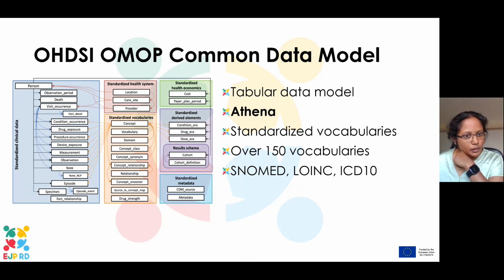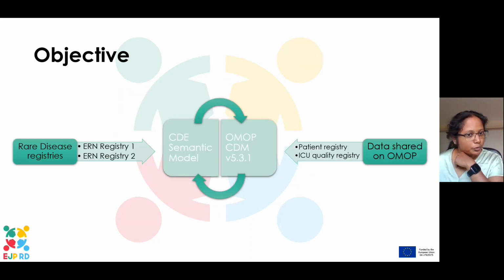And in the work that we've done, we want to link the rare disease registries that use the CDE semantic model to the data that is shared on OMOP, which can be other registries or EHR records. And we want to be able to move between both the models with as little data loss as possible. And we will do this using mappings between terminologies and also the data transformation itself.